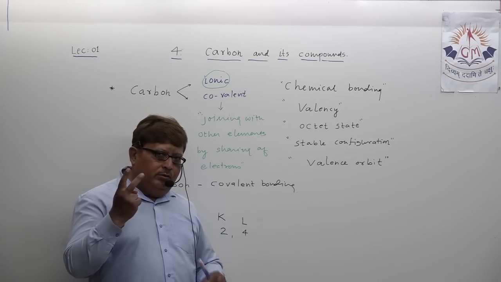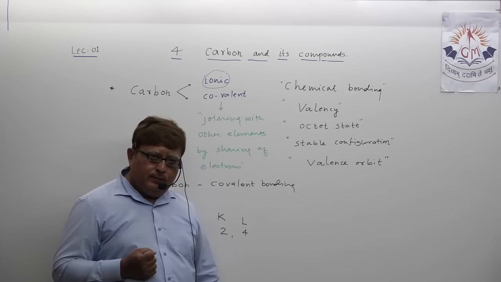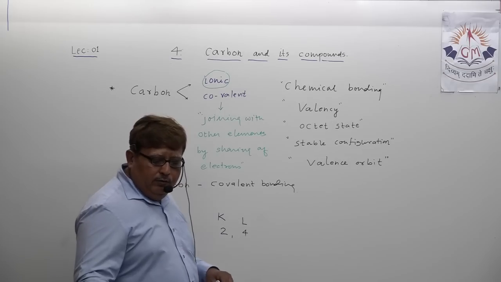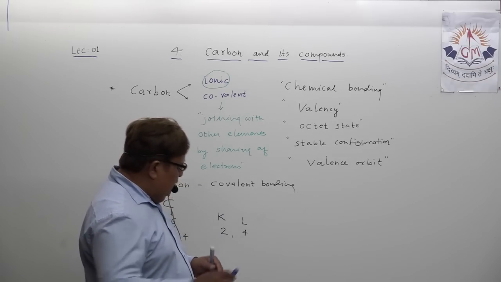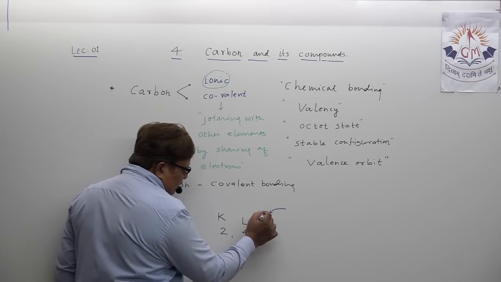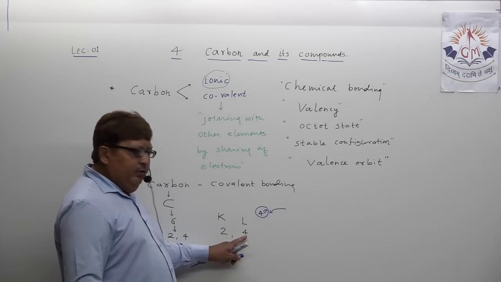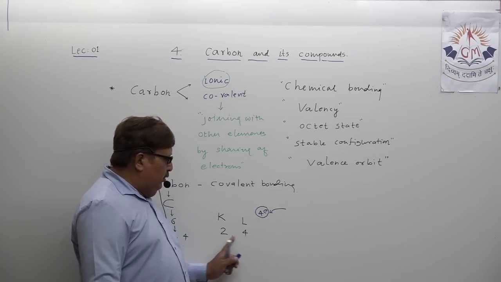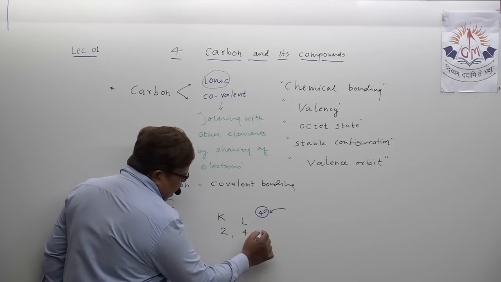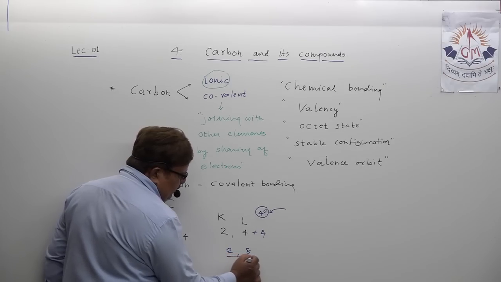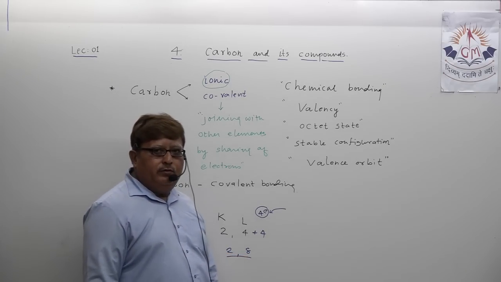So carbon can do two things. First, carbon can accept 4 electrons from another element. Suppose carbon accepts 4 electrons in the valence orbit. What would be its electronic configuration? You all know, 2, 8. Whose electronic configuration is this 2, 8?